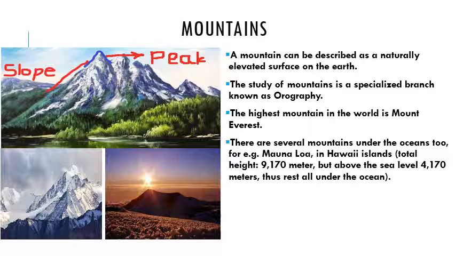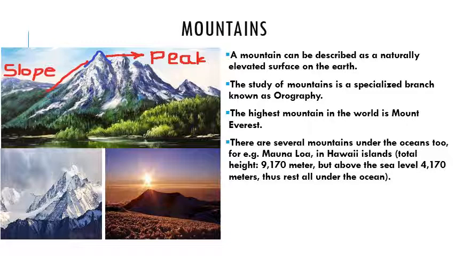Is it clear? So the highest mountain in the world is Mount Everest. In the second picture, you can see Mount Everest. There are several mountains under the oceans too. For example, in the third picture, there is Mauna Loa, in the Hawaii Islands in the Pacific Ocean. Its total height from the sea floor is 9,170 meters. But we always measure height above sea level. So from sea level, its height is only 4,170 meters, and the rest we consider as depth.